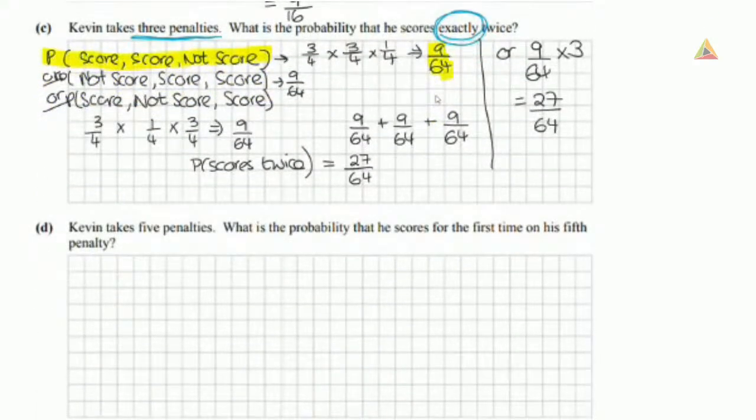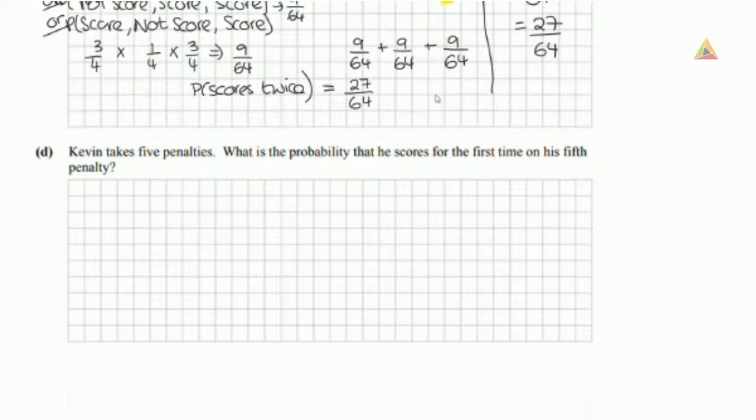The last part says Kevin takes 5 penalties. What is the probability that he scores for the first time on his 5th penalty? Right, so this is another way that we know we're going to be using a Bernoulli trial. When they say, what is the probability that this happens on this turn, that's another example of a Bernoulli trial.